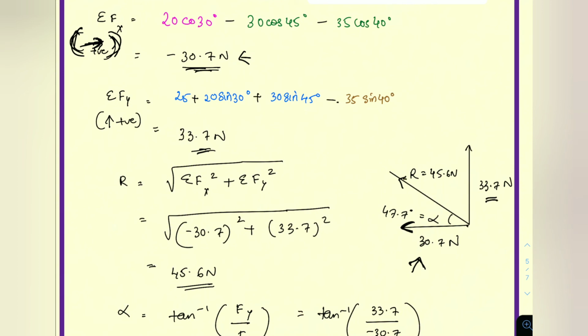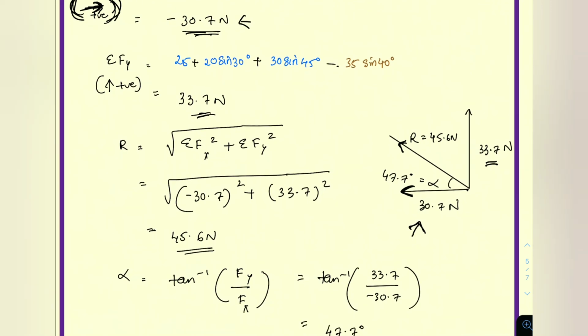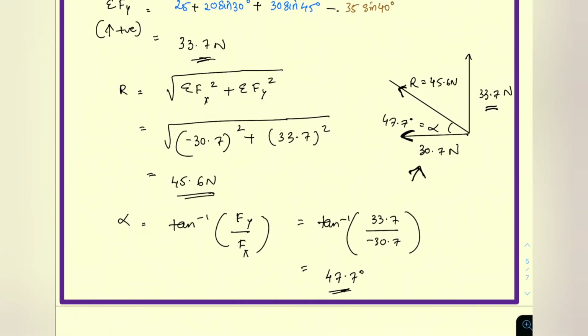And here the resultant we are representing, that is equal to 45.6 Newton. So resultant is equal to root of this value, so we will get 45.6. And alpha is equal to tan inverse of Fy by Fx. Fy is 33.7, Fx is 30.7. So the angle is 47.7, which we have represented here. Okay, so that is done. This is a basic level question.